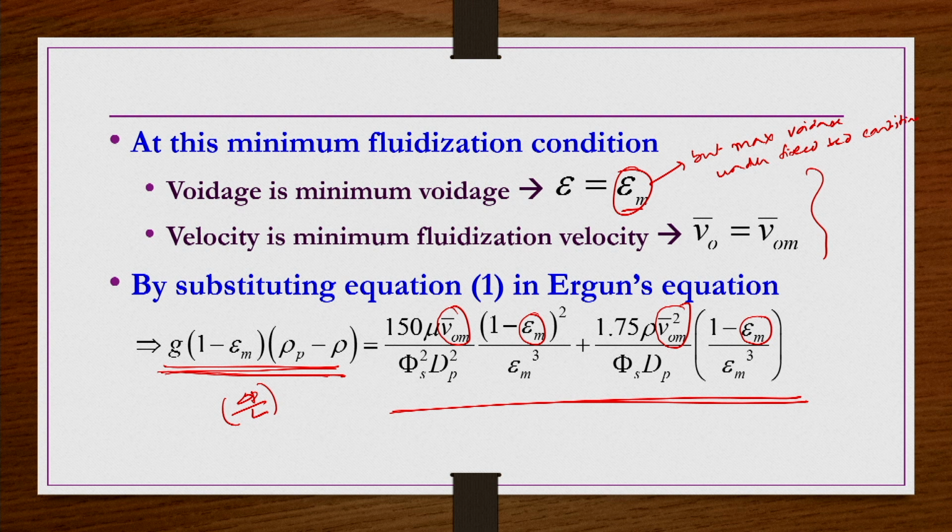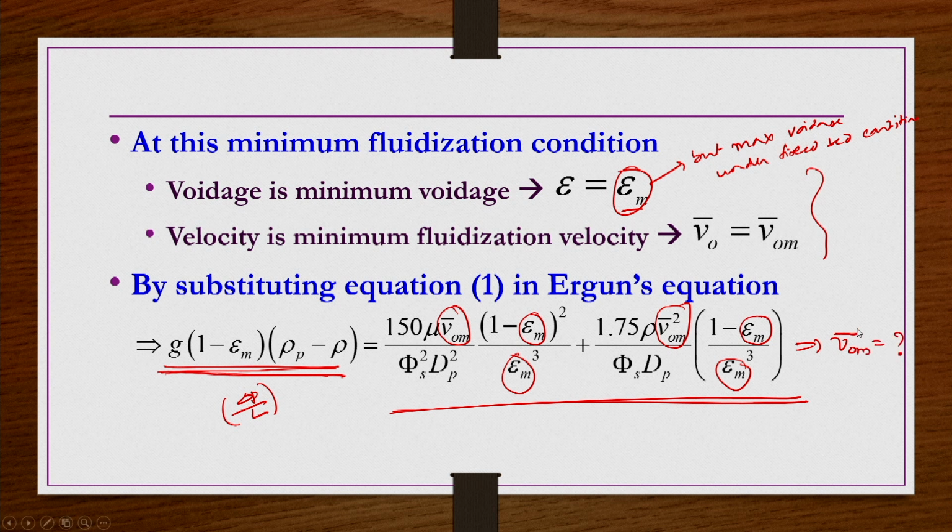So, in Ergun's equation, delta p by L we replaced by g multiplied by (1 minus epsilon m) multiplied by (rho p minus rho), as we just derived. On the right hand side, everywhere the velocity is replaced by the minimum fluidization velocity, and epsilon is replaced by epsilon m. That is the only change we have done. This equation one can solve to get the minimum fluidization velocity.